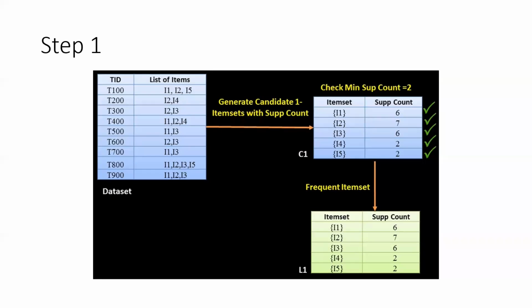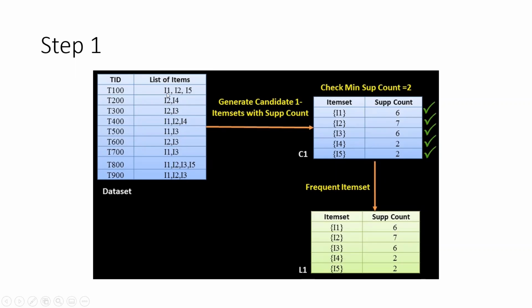In the first step, this is your raw transactions data, and first you generate one-item sets. You take each item involved in all the transactions individually, and against each of those items you mark how many times that item has occurred, or in how many transactions that particular item is present. So for example, if you take I1, right?